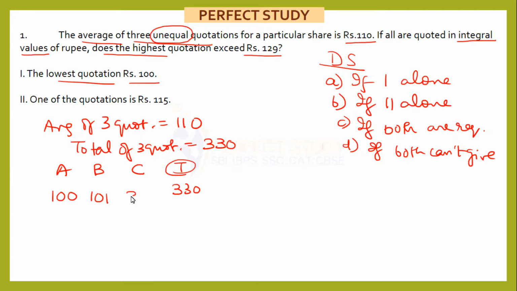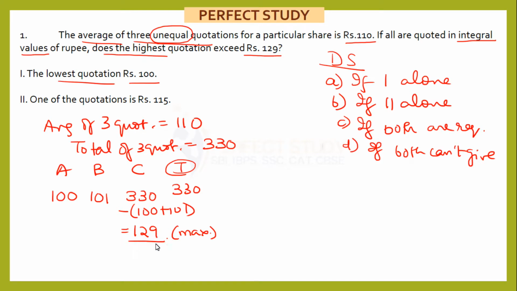That means your C will be equal to 330 minus 100 plus 101, that is 201. It will give you 129. This is the maximum possible value of C. Now the question is, does the highest quotation exceed 129? No, it does not exceed 129, and this is a case where students often tend to make mistake.